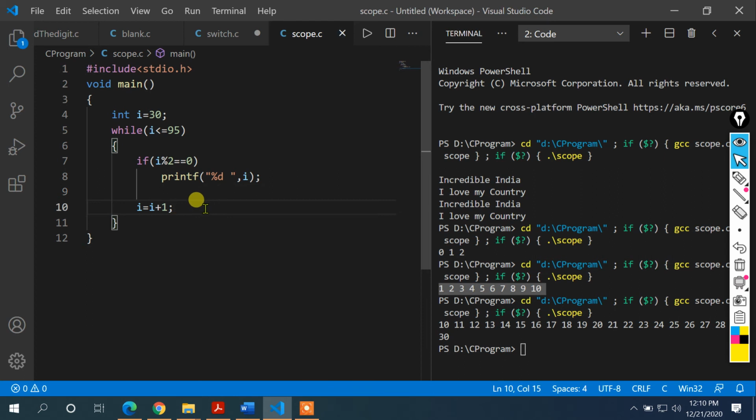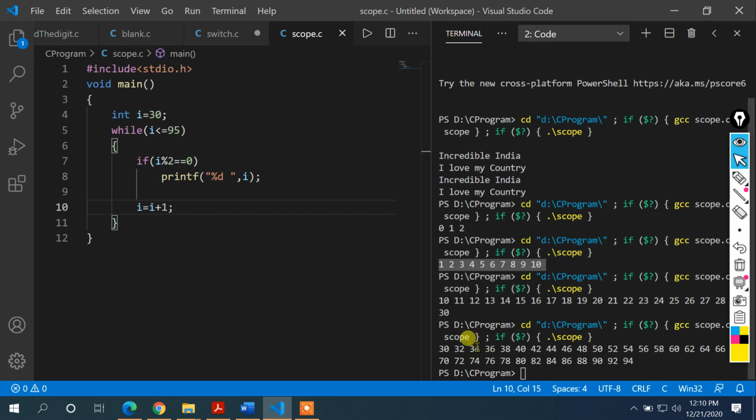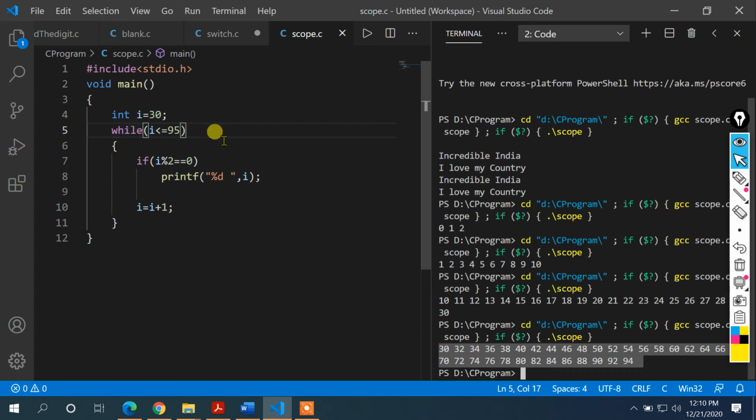If I run this code, you can easily notice we get only the even numbers, like 30, 32, 34, 36, 38 and so on, up to 95. Whatever even numbers are present are displayed on the screen. So this is a simple program to show you how to find even numbers in a range. Now you can take the range from any number.